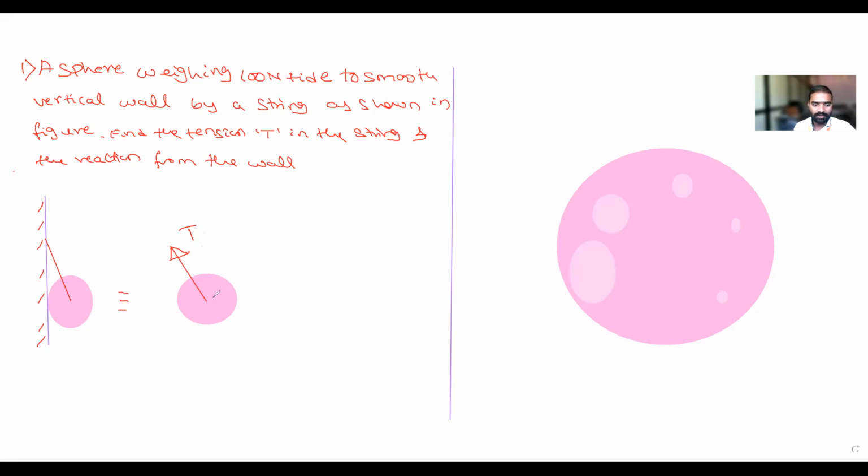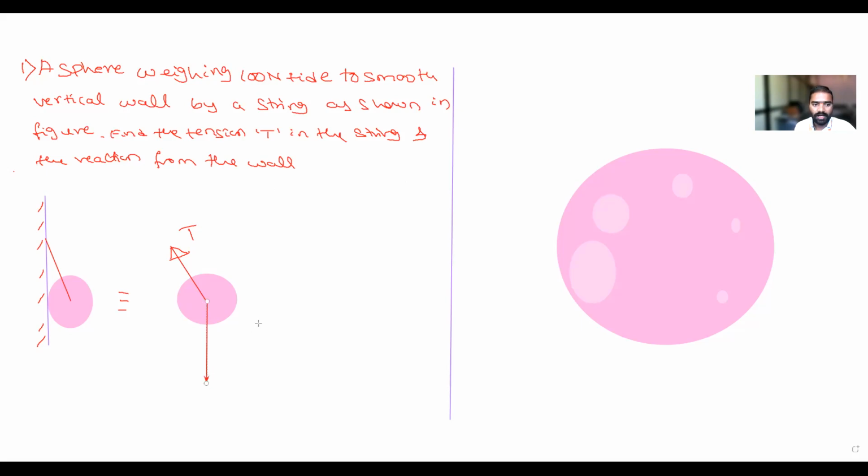Then what are the other forces? Active and reactive forces: weight and normal reaction. How is weight acting? Weight is acting downward. So the weight I will consider from this point, and it is acting downward.